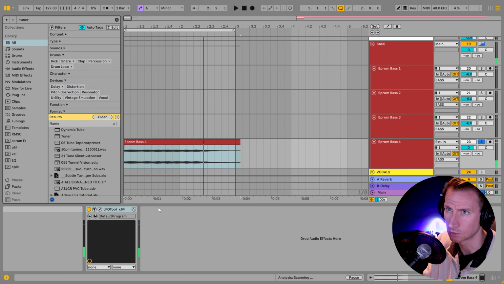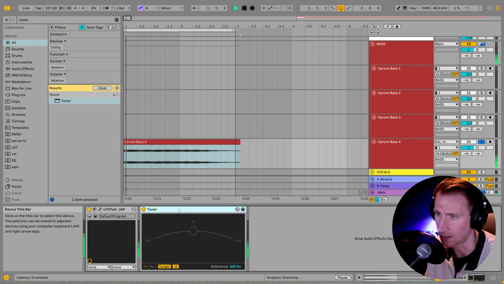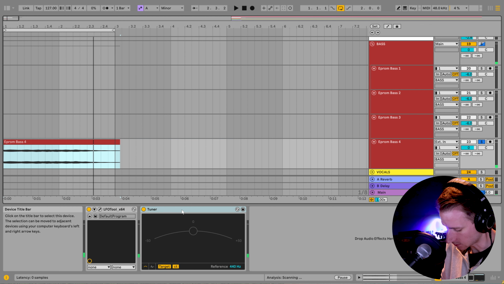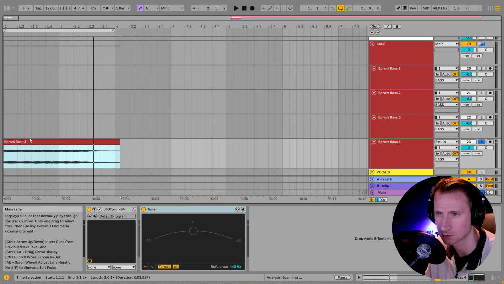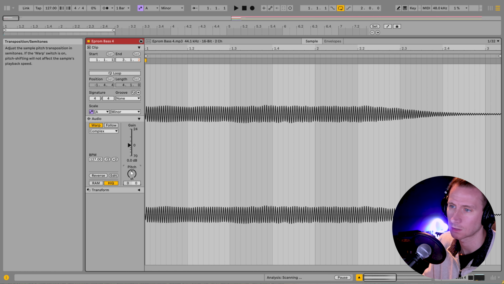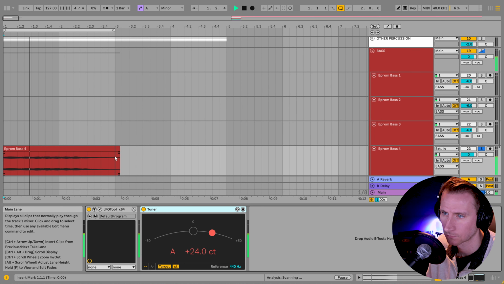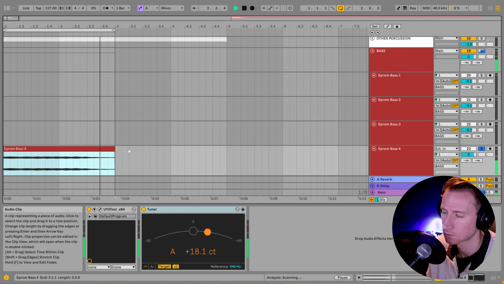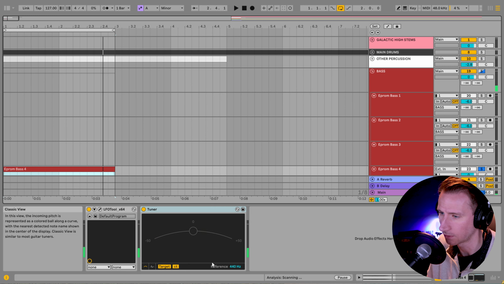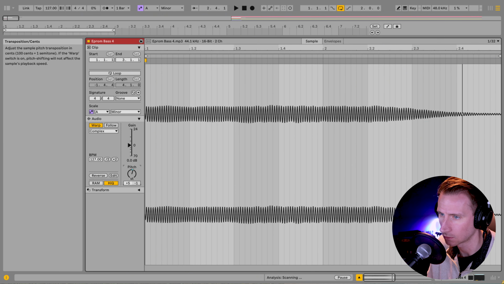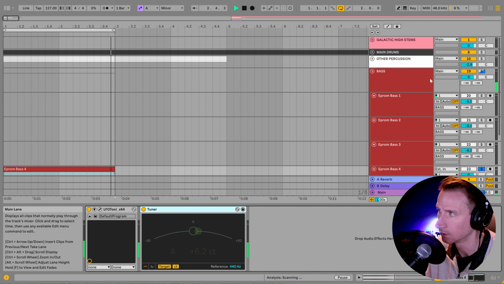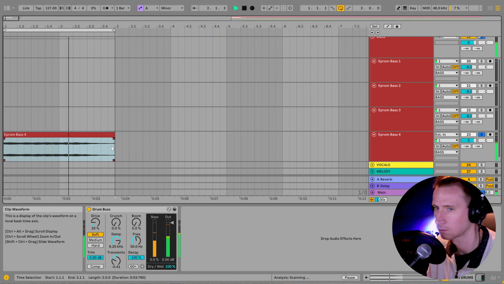So we also need to tune it. So make sure that we're in the key of A. We're down in E right now, so we need to go up 1, 2, 3, 4, 5 semitones on our warp mode here. I'm going to go for Complex, up 5 semitones. So now we have a nice clean sub in the key of A. Looks like it's going slightly above A at times, so I'm going to micro tune it down just a touch so that it's right around the root note there.